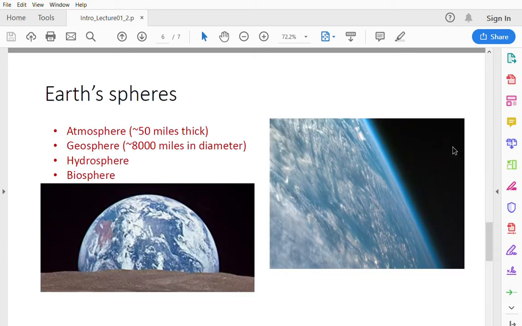Here we will now look at four major spheres on Earth. These are called atmosphere, geosphere, hydrosphere, and biosphere. So atmosphere is first, let's talk about this figure, this image which was taken from space. A very popular figure is called the blue pebble. So this is what the Earth looks like.